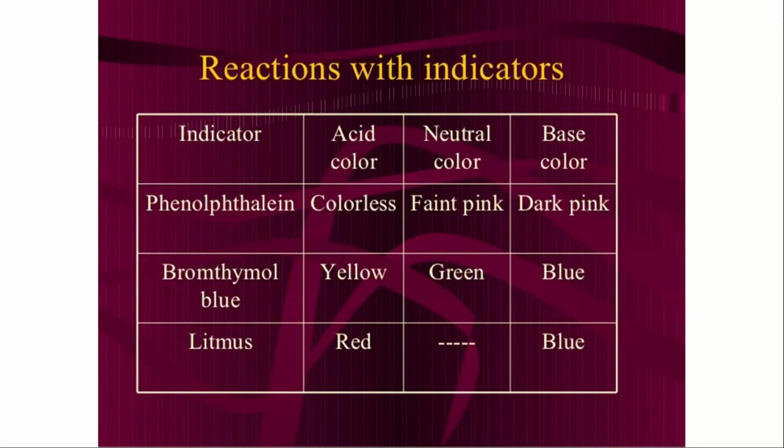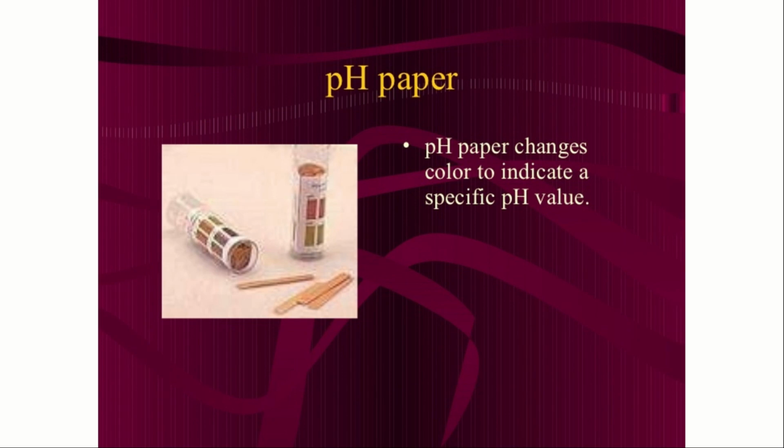Reaction with indicators. Usually we use a varied number of indicators, but I have named only 3 of them. Phenolphthalein: in acid it is colorless, neutral color faint pink, and base color dark pink. Bromothymol blue: acid color yellow, neutral color green, and base color blue. Litmus paper: acid color red and base color blue. There is no neutral color for that. So pH paper changes color to indicate the specific pH value. If it is acidic, it shows a red color, and if it is alkaline, it shows blue.